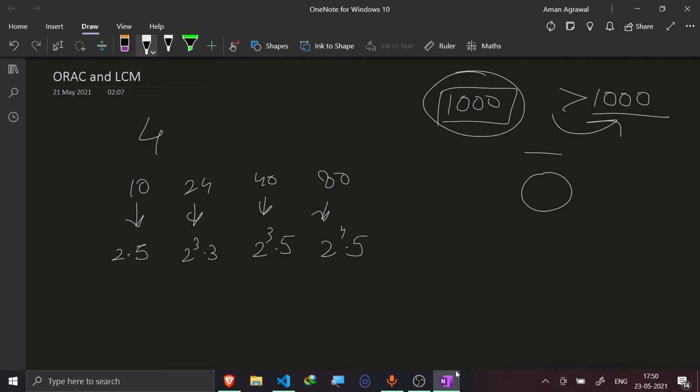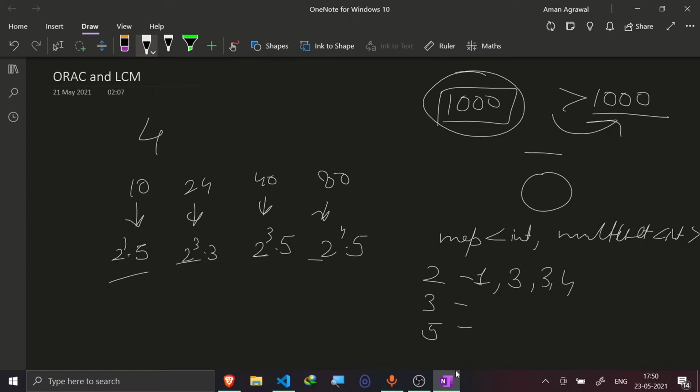So what I would do here is store all the prime numbers in my map, and I would make a map like this: int comma multiset of int. I would tell you why I'm taking this. So 2, 3, 5. Here the power of 2 is 1, so I would add 1 to it. Here the power of 2 is 3, so I would add 3, 3, 4, and likewise I would add all. The power of 3 is 1, which is present only one time, so I would add 1 here, and the power of 5 is 1, 1, 1 and 0, so I would add 3 ones here.